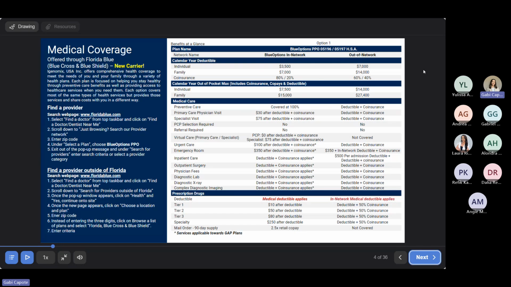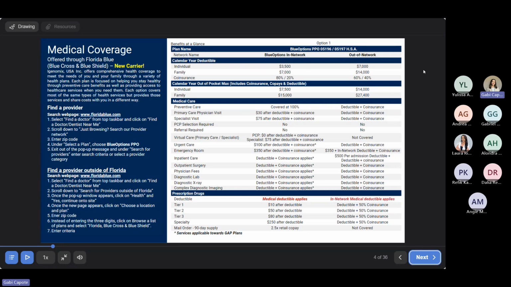Getting down to medical care, preventative care is going to be covered at 100%. Primary care physician visits are going to be $30 after deductible and coinsurance. Specialist visits are going to be $75 after you meet your deductible and coinsurance. Under this plan, you do not need to select a primary care physician, and you also do not need a referral to see a specialist.